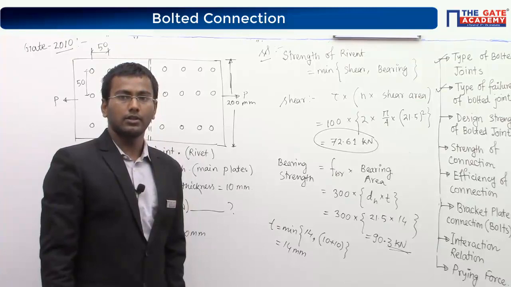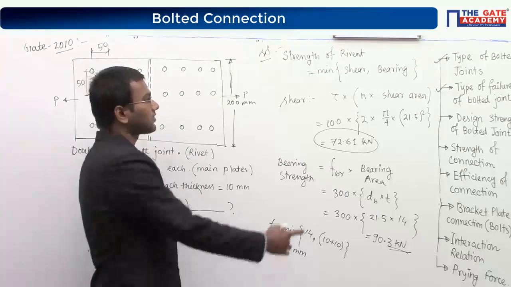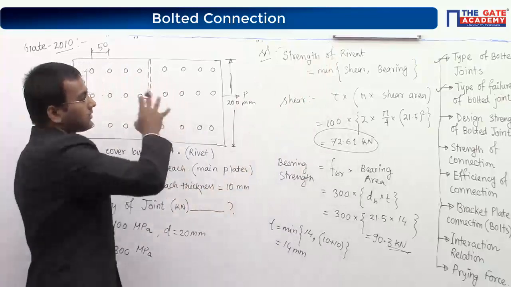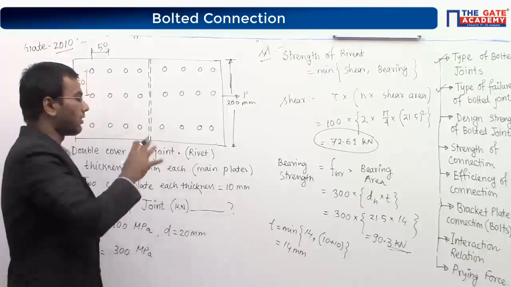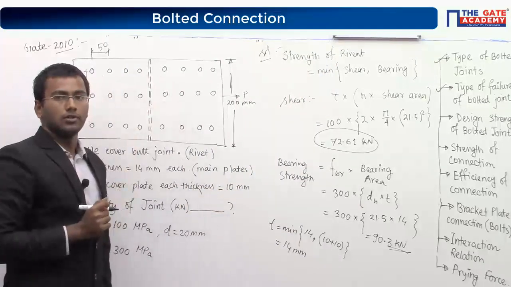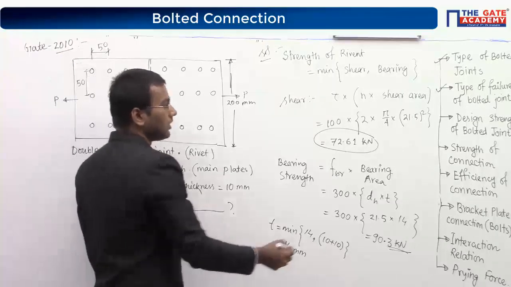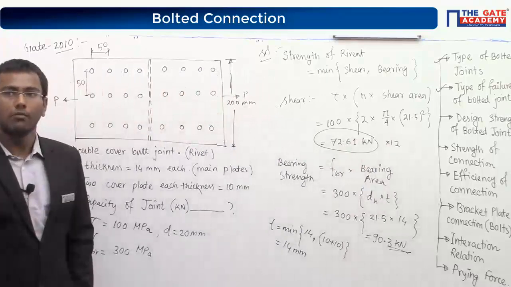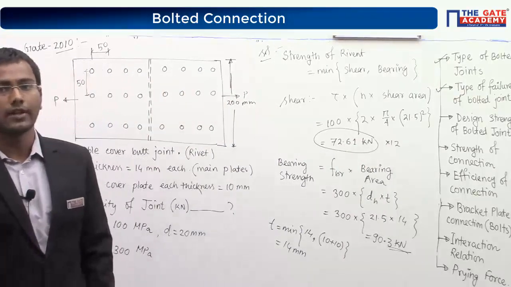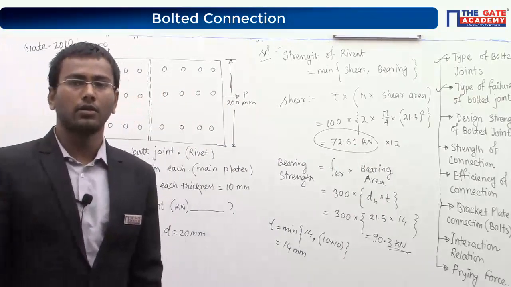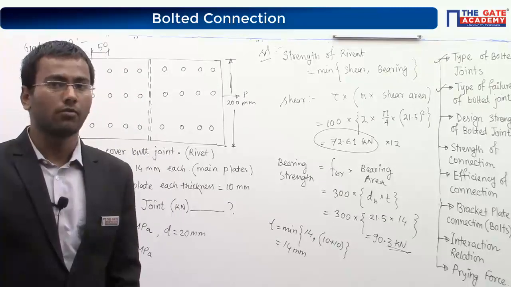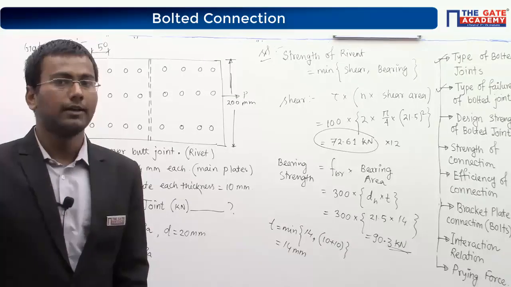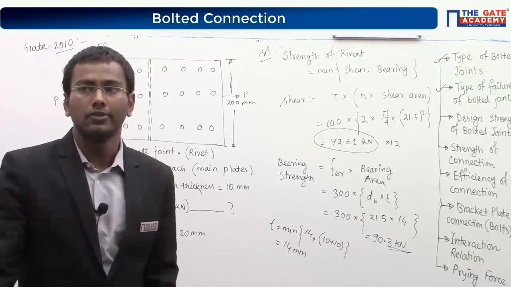Now if it is the strength of the rivet, can I find out the strength of the entire joint, this connection? It will be multiplied by 12, the number of rivets contributing to the strength. So just multiply 72.61 by 12, and you can find out the strength of the rivet joint.